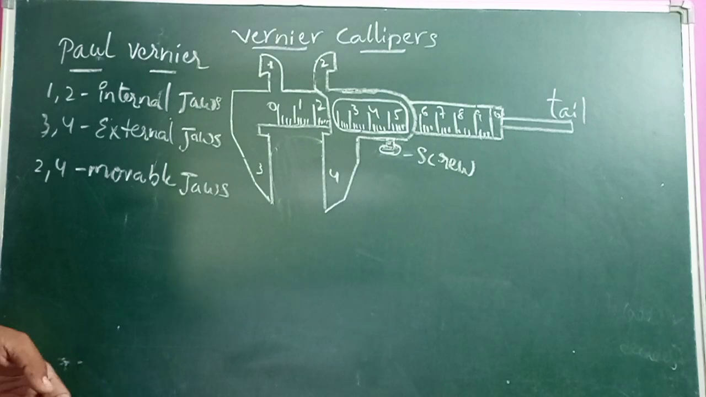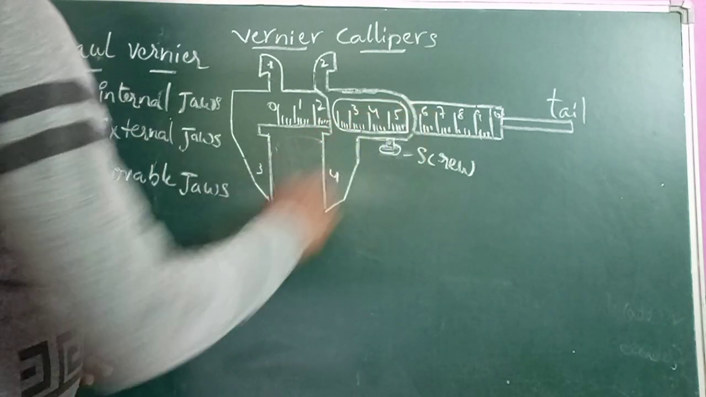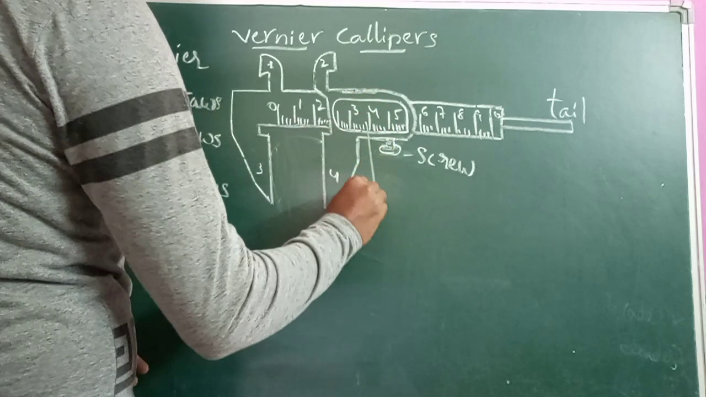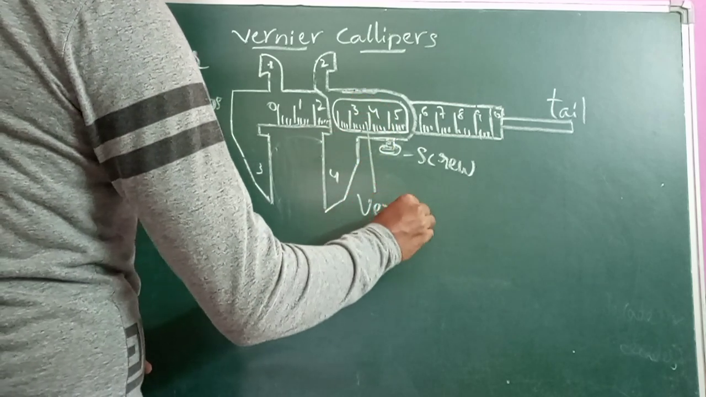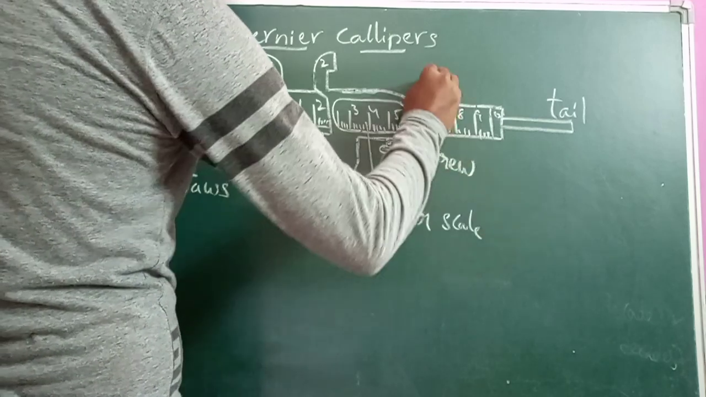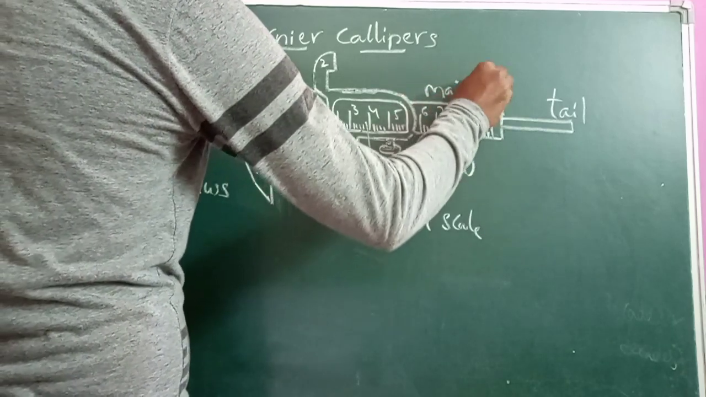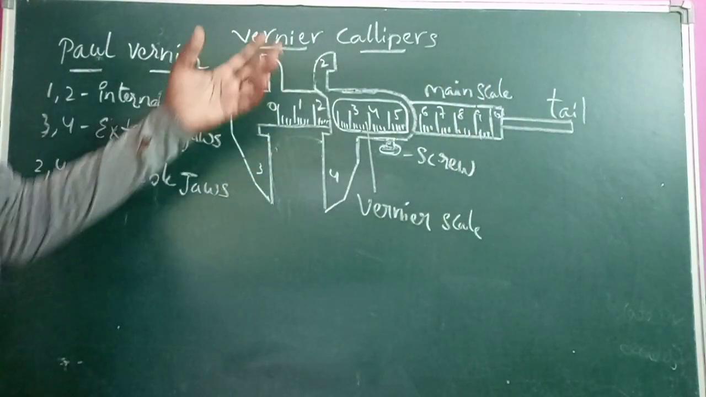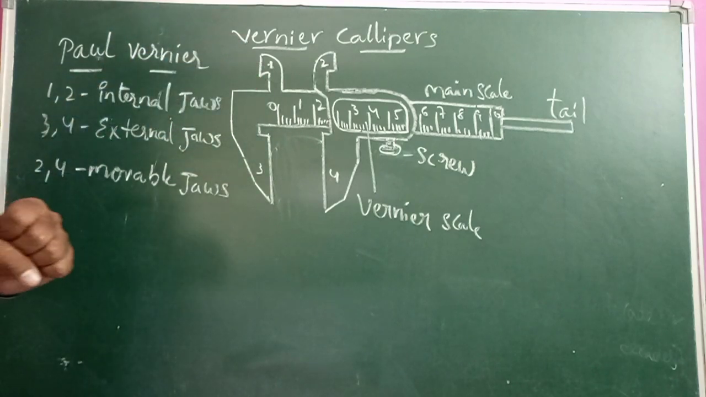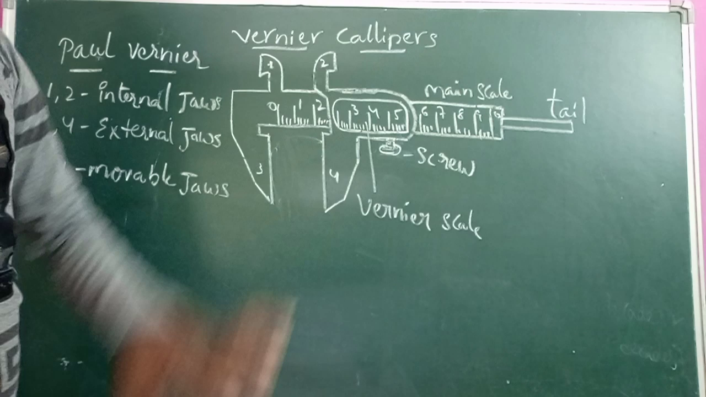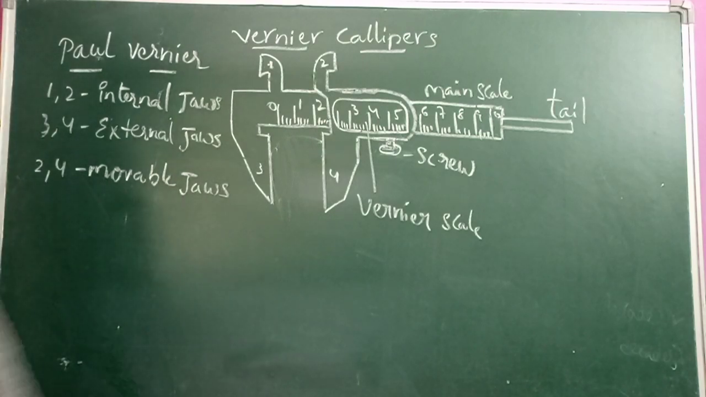This vernier calipers has two scales. This is the vernier scale, and this is the main scale. The device which has two scales is the vernier calipers. And this is a tail.